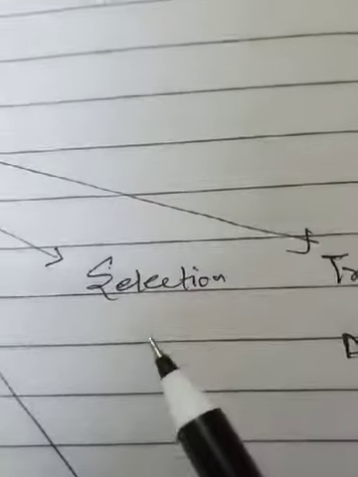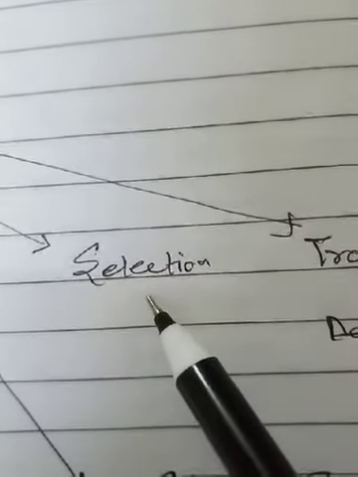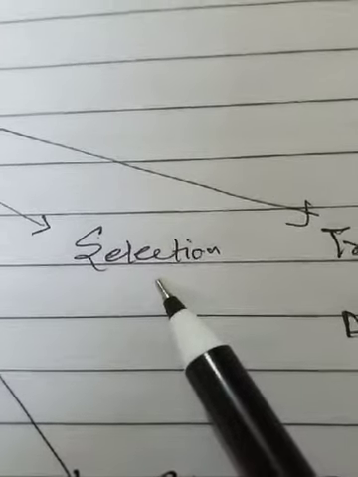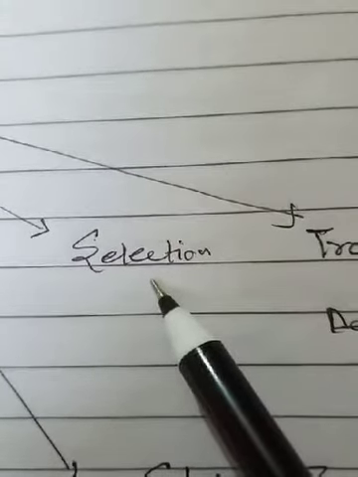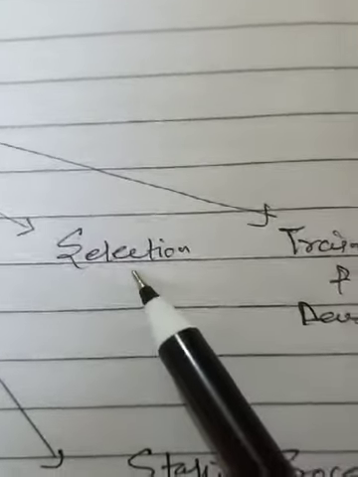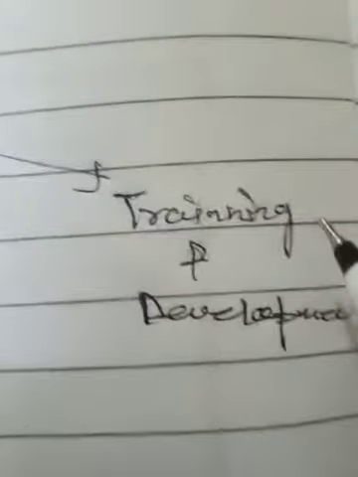The another one is selection. Selection is a negative function, as I told you earlier, because in which the rejection is more as compared to selection, and yesterday we discussed about the selection process also. So another one is training and development.